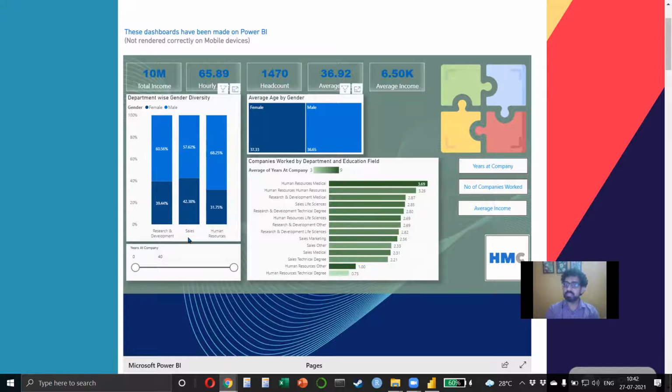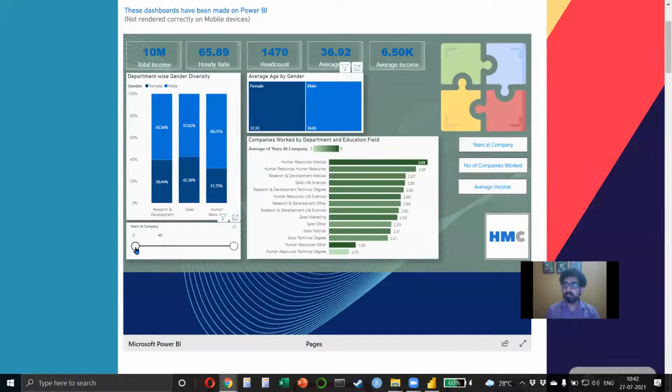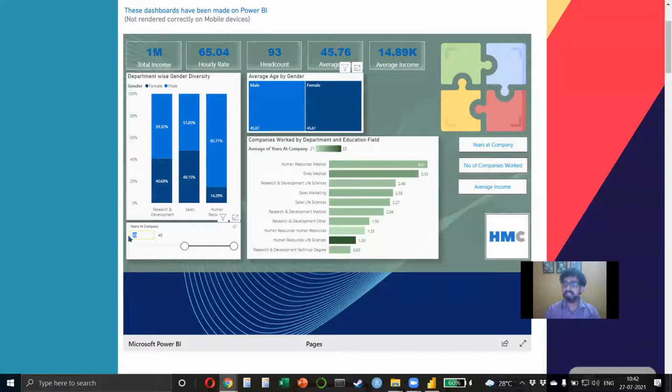In sales, it is 42-57. HR, it is 31-68. So interestingly, HR has the worst gender diversity because only 31% are women and 68% are men. So more than two-thirds of people are men. And if I look at people who have been with the company for more than 20 years, that would be senior leaders, it is even worse, right? If I look at vice president and above, you will see that only 14% are women and 85% are men.